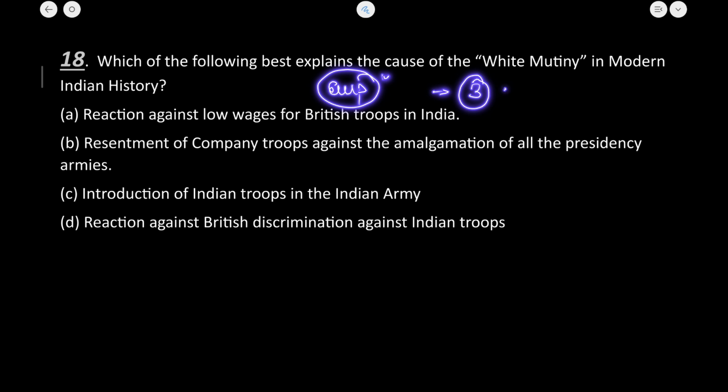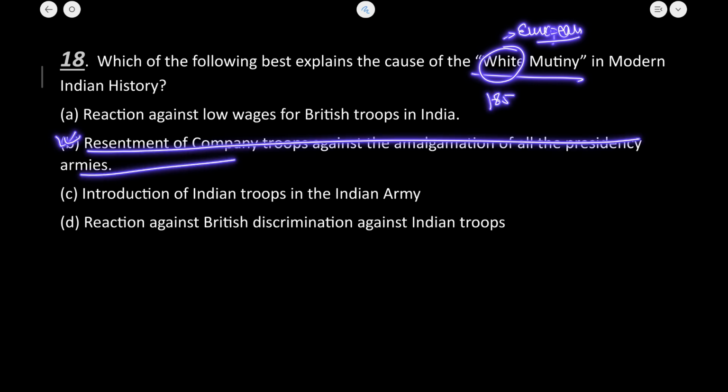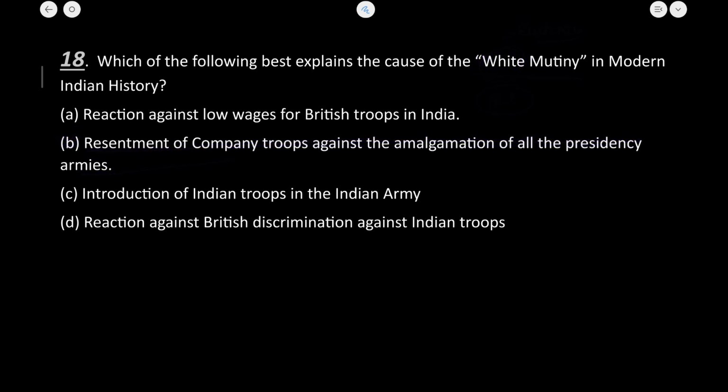So this is the reason why the White Mutiny happened. White means it belongs to the Europeans, so they mutinied. This was the reason they mutinied, because in 1858, after the transfer of power, the armies of the three presidencies were to be merged. So this was the reason. So B is our correct answer.